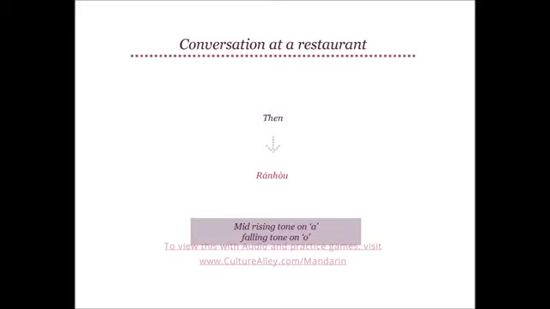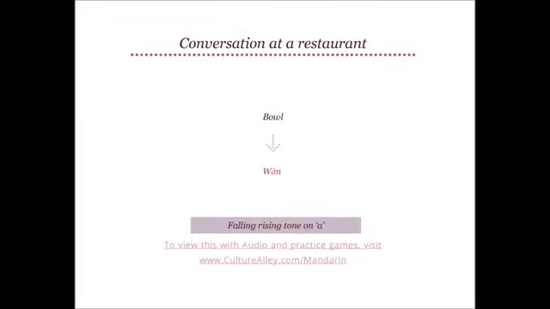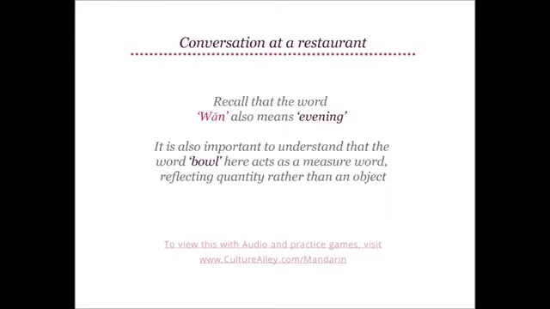Good. Give will become 给, which is pronounced with a falling rising tone. Great! Bowl becomes 碗, which again has a falling rising tone. Here's a quick grammar tip for you. Recall that the word 碗 also means evening. It is important to understand that the word bowl here acts as a measure word, reflecting quantity rather than an object. Great! Let's move on with the vocabulary.